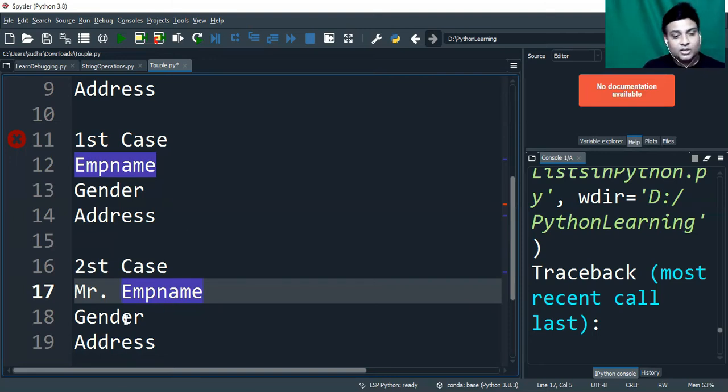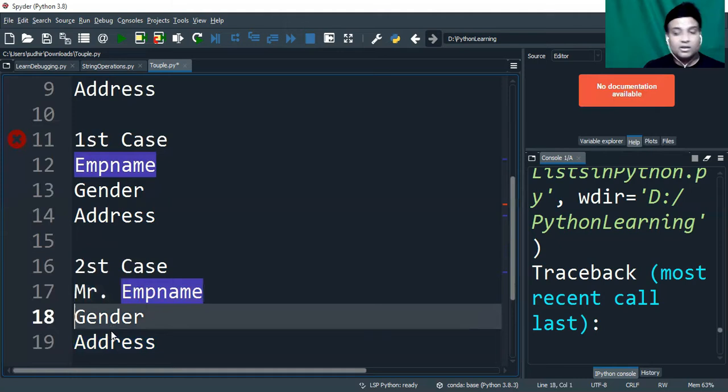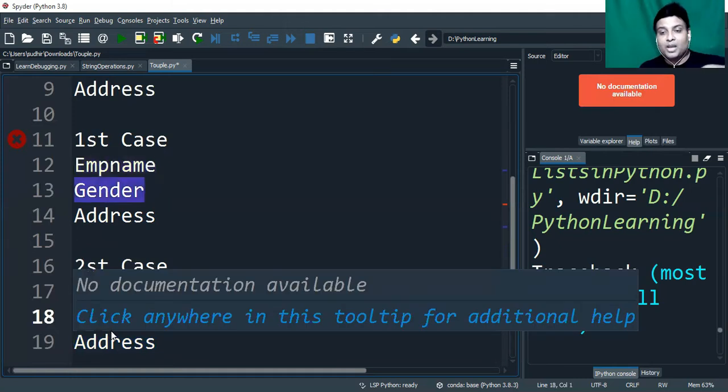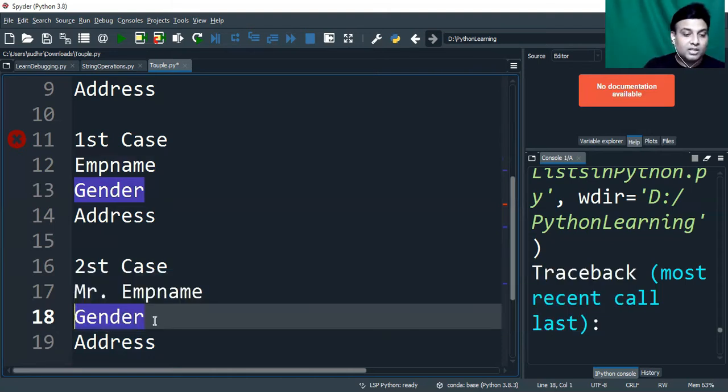And let's say gender also, we may have some condition. Okay, gender, it is stored in the database as male and female. But on the web page, you simply want to display M or F just to represent it's a male or female. That could be the criteria of your client. That could be the requirement. So basically, this information is coming from the database, but I want to update it. I want to simply display male or female over here.